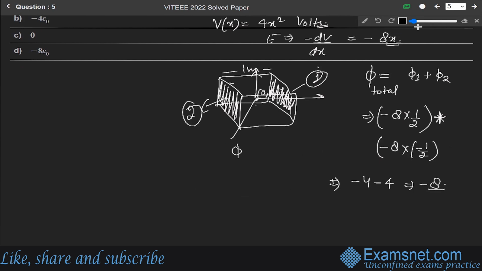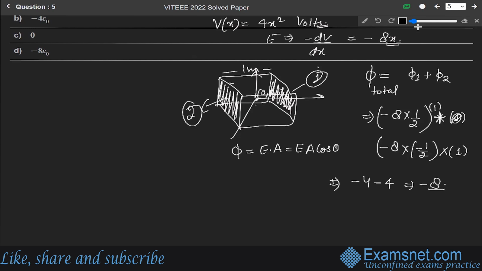Since we know that flux phi is equal to E dot A, that means EA cos theta. For dot product we always use cos theta, and for cross product we use sin theta. So in case of dot product we use EA cos theta, and here the area would be 1 square, meaning 1 only, and here also it would be 1 square, that is 1 only. So for that case the correct answer is minus 8.